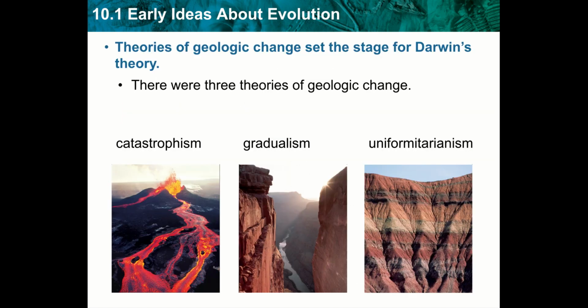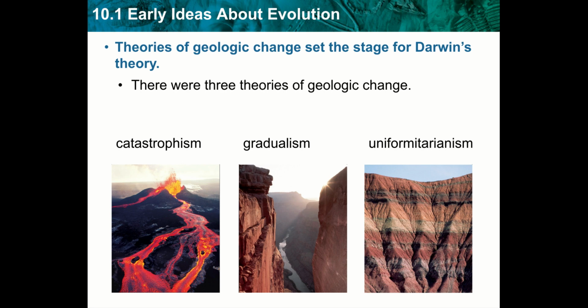These three things you need to make sure that you have written down. Catastrophism, gradualism, and uniformitarianism. These are three theories of geologic change. Catastrophism is obviously what the word states. It states that natural disasters such as floods and volcanic eruptions have happened often during Earth's long history. So these catastrophes have shaped the land. That was kind of the first theory that many naturalists thought of.